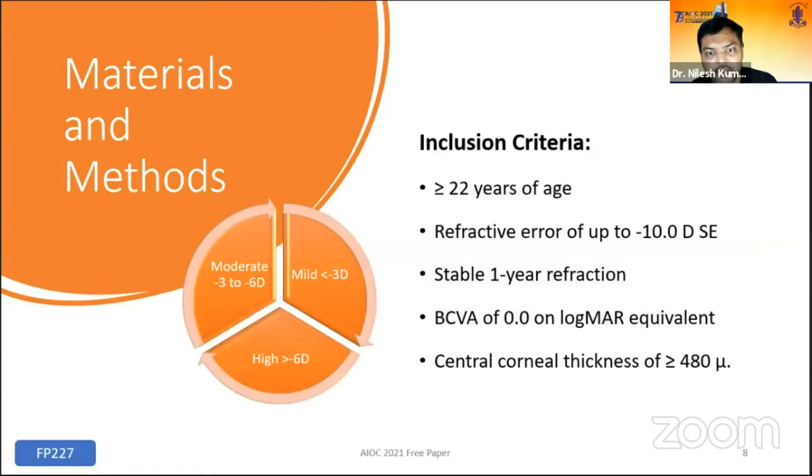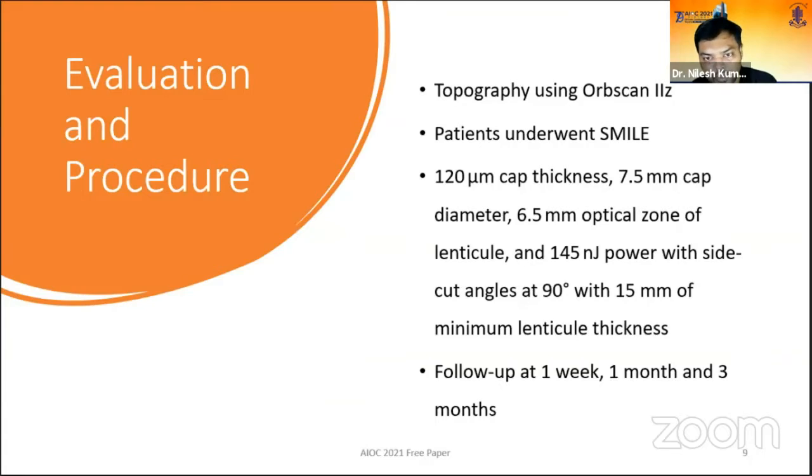We included patients more than 22 years of age with a stable refractive error of up to -10 diopter with BCVA of 0.0 and central corneal thickness more than 480 microns, and divided them into mild, that is less than -3 diopter of myopia, moderate, that is -3 to -6 diopter of myopia, and high, that is more than -6 diopter of myopia. Topography was done using OrbScan 2Z, and patients underwent standard SMILE procedure and were followed up at 1 week, 1 month, and 3 months.